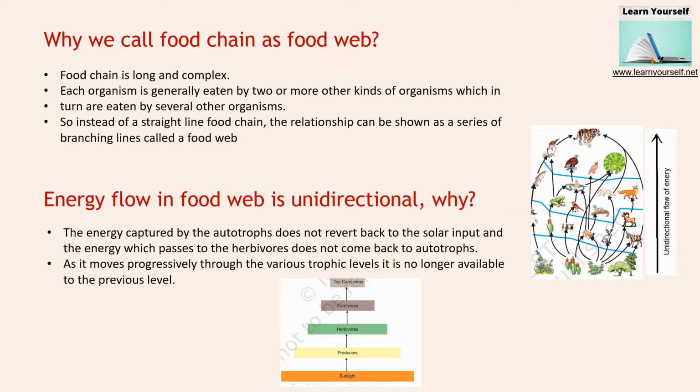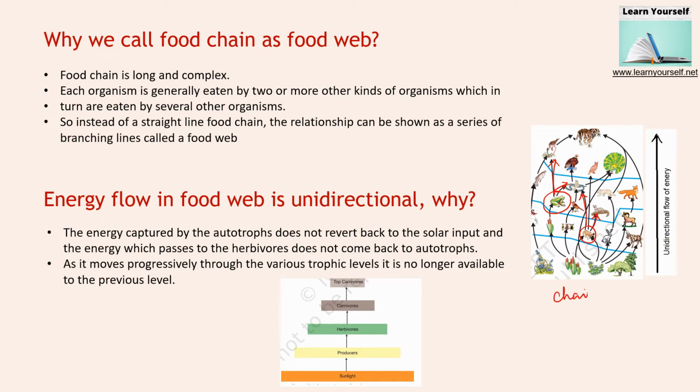They are producing food, but as it goes up, you can see that the frog is being eaten by 2 or more animals, and here also it is eaten by 2 or more animals.